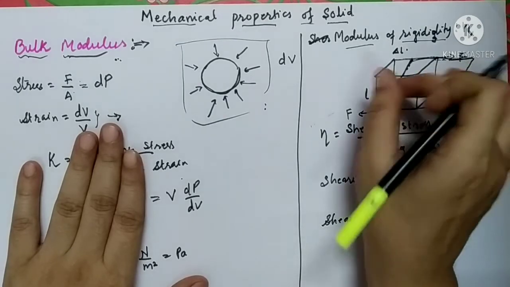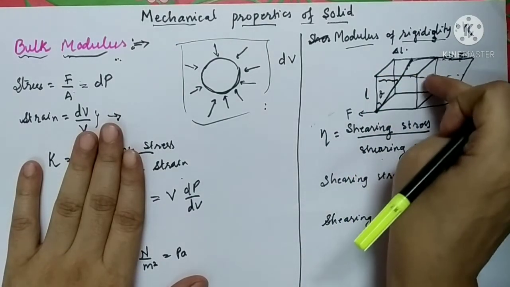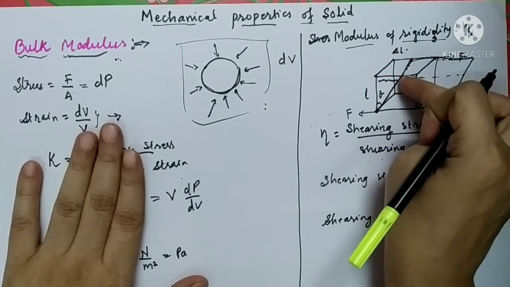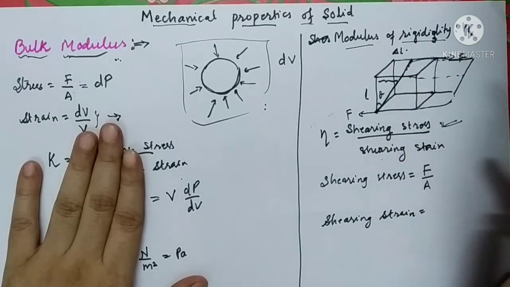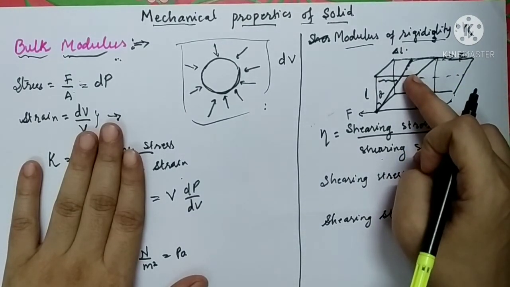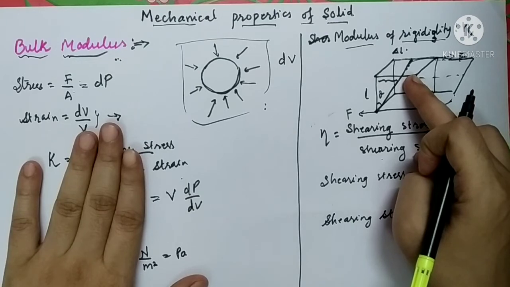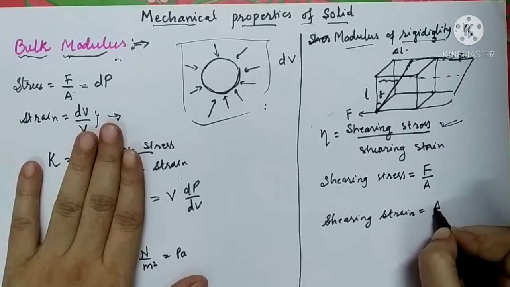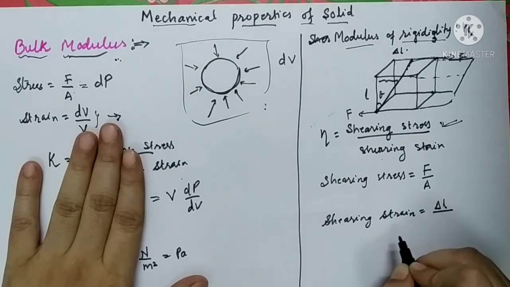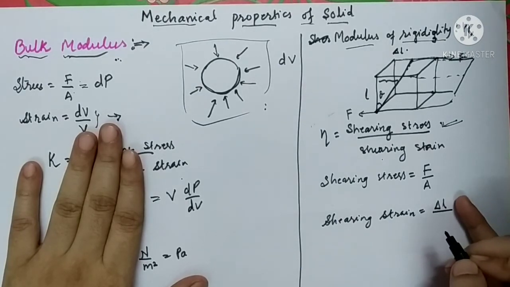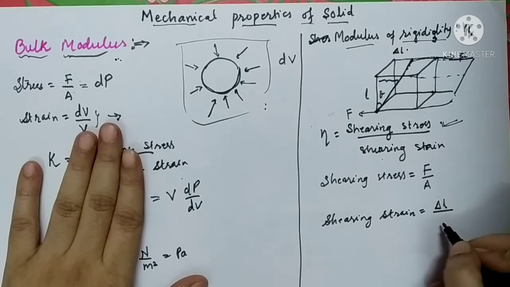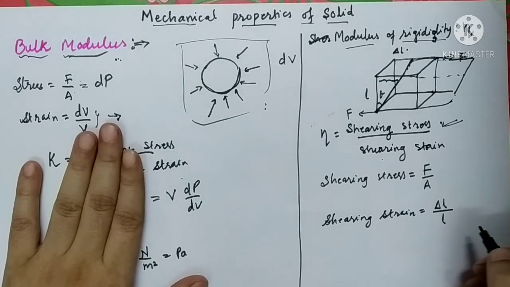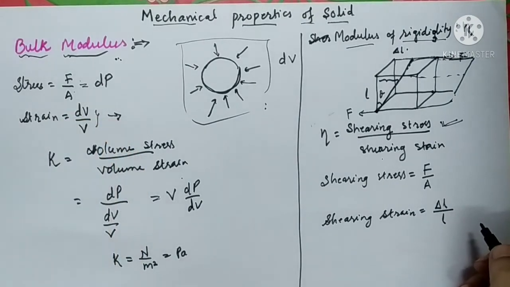the change in whatever displacement has occurred over here. This modulus of elasticity is related with the change in shape. So whatever displacement has occurred, that displacement is delta L, or you can say it is the displacement of the upper surface to that of the length of the cube.